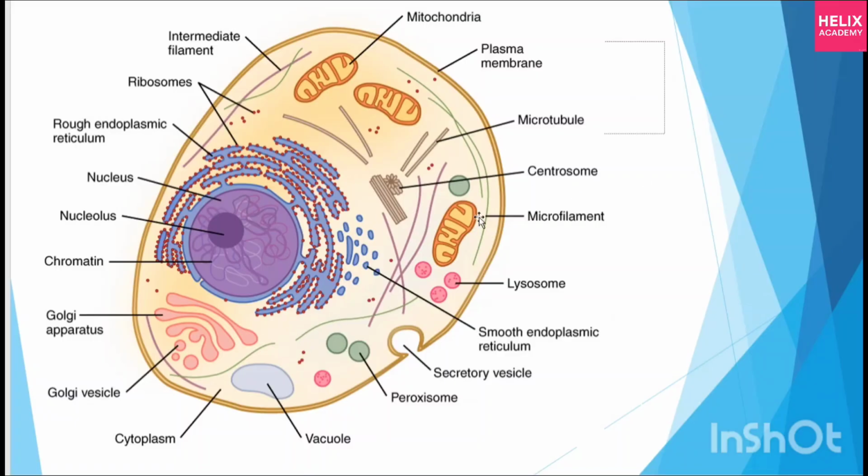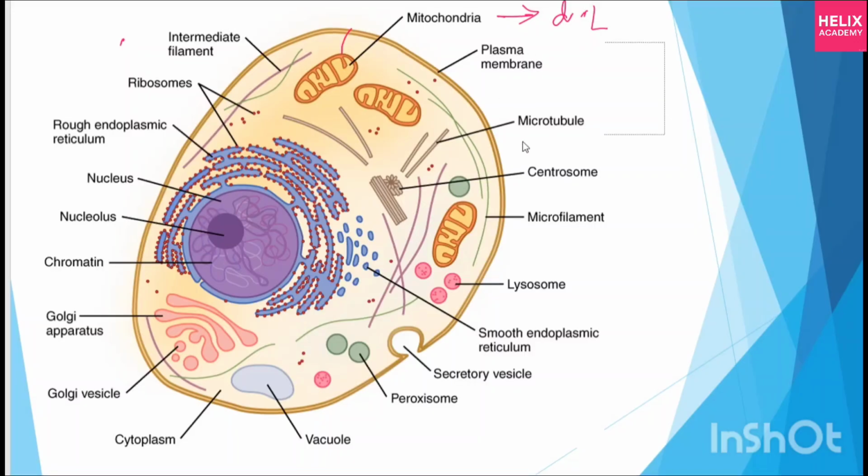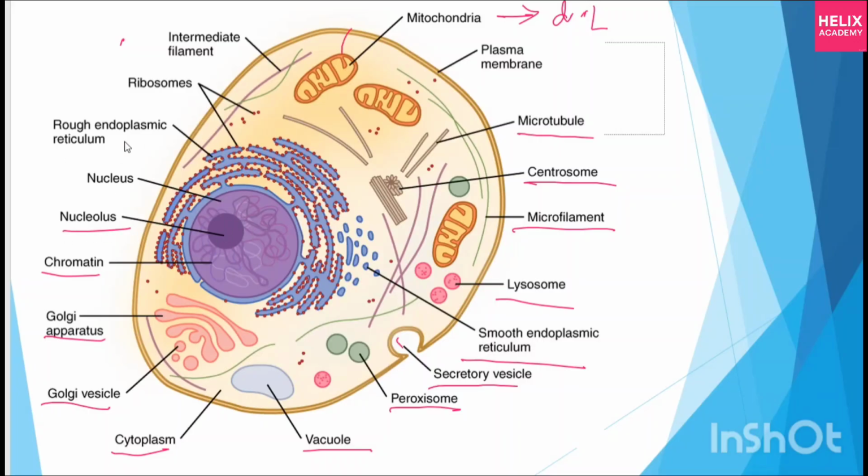See, this is also a cell anatomy in which they are showing different parts much more clearly. See, this is the mitochondria. Mitochondria is double layered, as I just told you. Then microtubules, centrosomes, microfilaments, lysosomes, smooth endoplasmic reticulum, secretory vesicles, peroxisomes, vacuoles, cytoplasm, Golgi vesicles, Golgi apparatus, then chromatin inside the nucleus, nucleolus, nucleus, and rough endoplasmic reticulum.